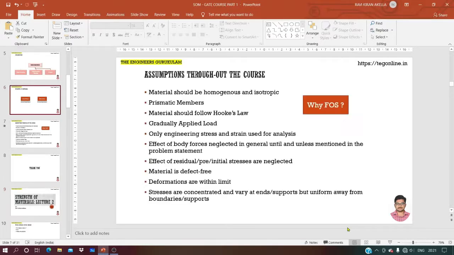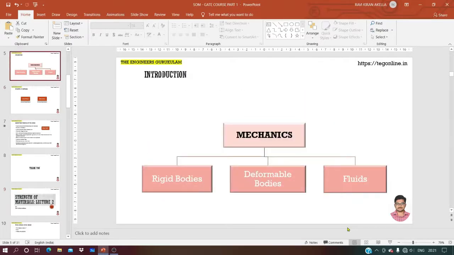In the last lecture, we have seen what is mechanics. What do you mean by mechanics? And then when we associate mechanics with different types of objects or different types of systems, how is that mechanics called? When mechanics is associated with rigid bodies, we call it engineering mechanics. Now, when we associate this study with deformable bodies, then it is solid mechanics or strength of materials. In the same way, when we associate mechanics with fluids, then that study becomes fluid mechanics.